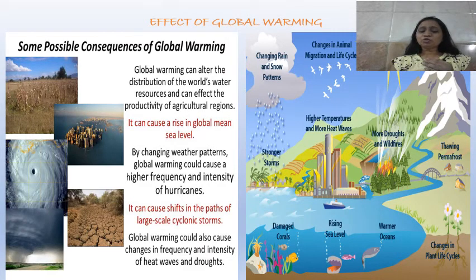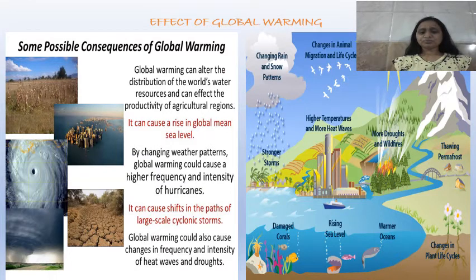Global warming could also cause change in the frequency and the intensity of heat waves and drought. Okay, so drought means no rain, a dry spell, that is called drought. Because of global warming heat waves increase, and because of that drought also happens. And cyclones are also there, and the worst cyclones get converted and change into hurricanes.